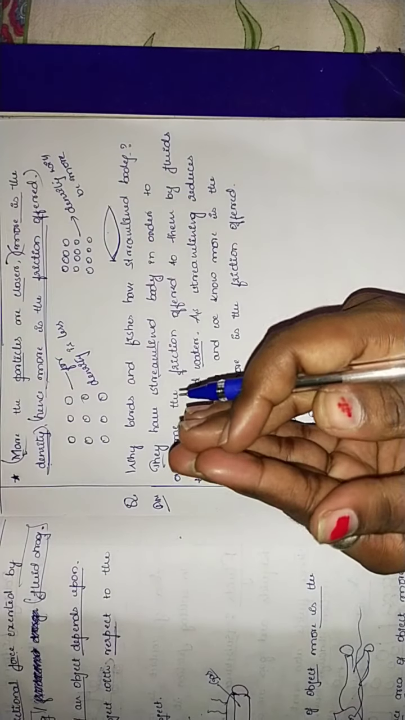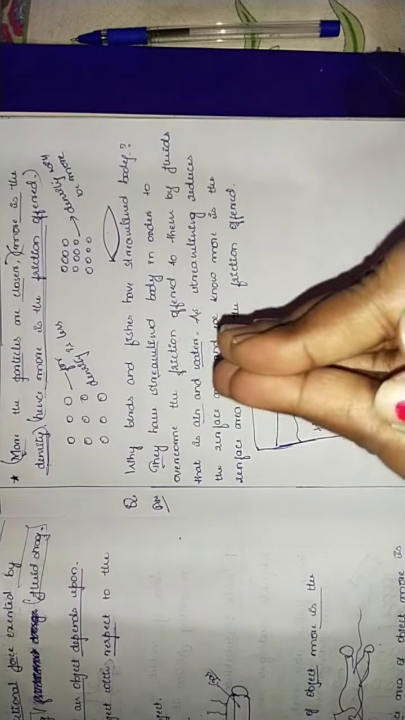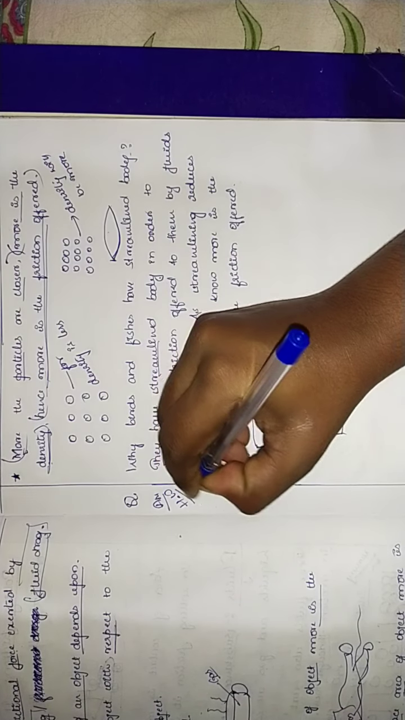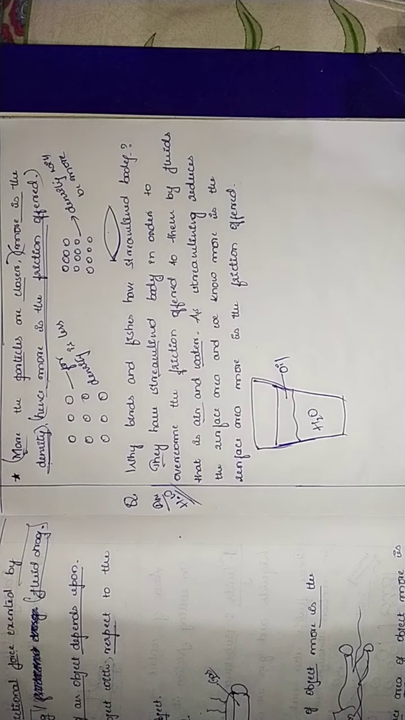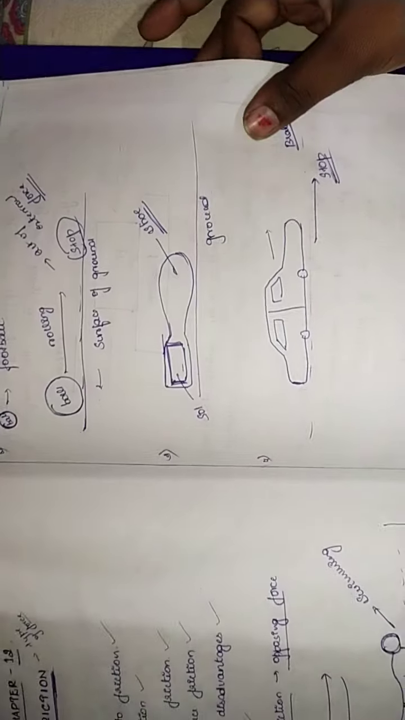The question is, when it is a streamlined body like this, friction is less. Got it? So this is a question. I want you children to write it in your homework book. This is the extra question. This completes the chapter friction. If you have any doubts, you can clarify with me.